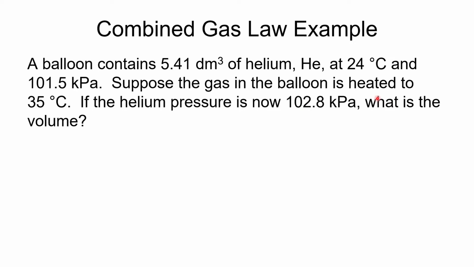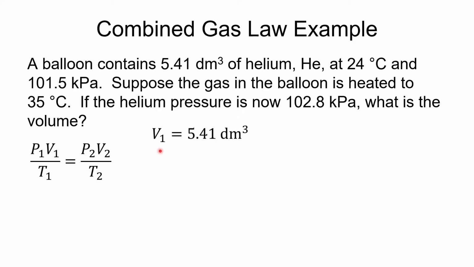This looks like a complicated problem because there's a lot of variables, but that's okay. It's not too terribly difficult. We'll just solve this equation for V2, and we'll put in each of the values. So V1 is the 4.51 decimeters cubed. Here is T1, 24.